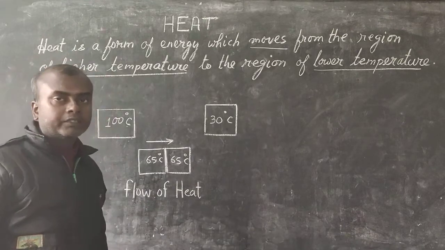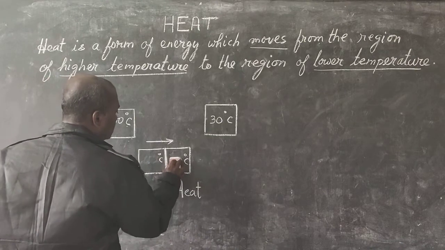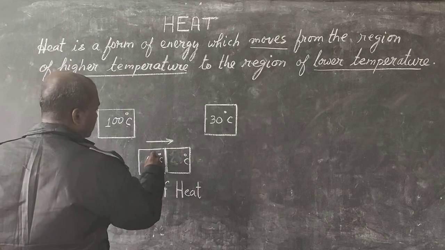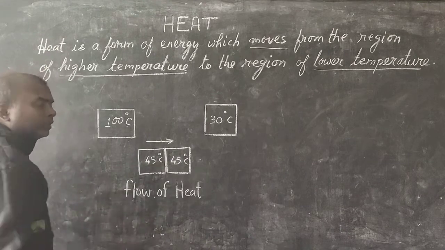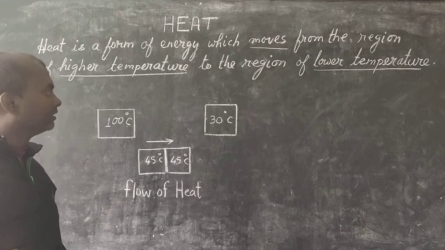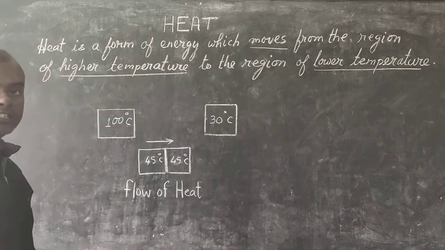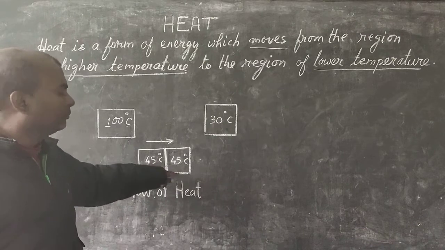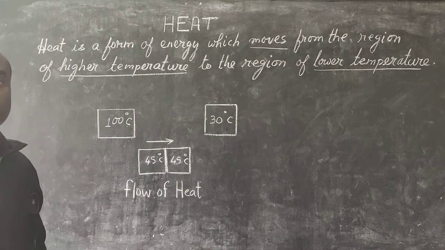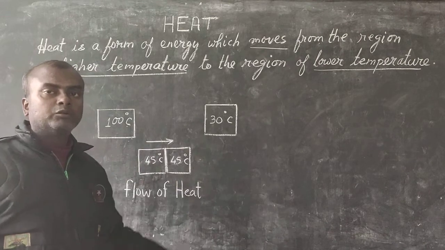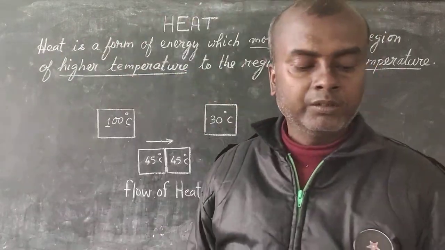But in practical, it doesn't happen that way. Some heat is lost even to the surrounding. So let us assume that some amount of heat has been lost to the surrounding. So this is at 45 degrees Celsius, this is at 45 degrees Celsius. So 45 plus 45 is how much? 90 degrees Celsius. Then what happened to the remaining? 100 here and 30 here, total is 130. And here both of them combined together is 90 degrees Celsius, 45 plus 45. So where is the remaining amount of heat lost? The remaining amount of heat is lost to the surrounding. This is how transfer of heat takes place.